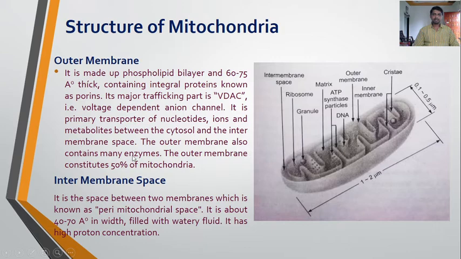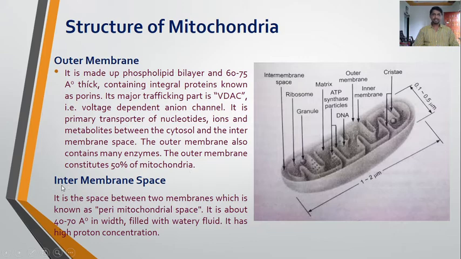The outer membrane also contains many enzymes. The outer membrane constitutes 50% of the mitochondria. So the outer membrane of the mitochondria is made up of a phospholipid bilayer and contains the integral proteins known as porins. Its major trafficking part is VDAC, the voltage dependent anion channel, the primary transporter of nucleotides, ions and metabolites between the cytoplasm and the intermembrane space.